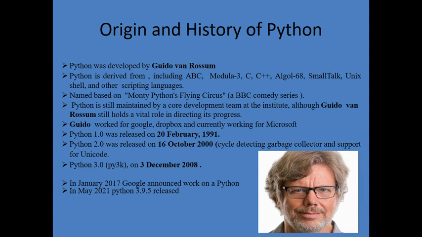After that, Python became very well regarded in the industry. And currently, in May 2021, Python 3.9.5 has been released.